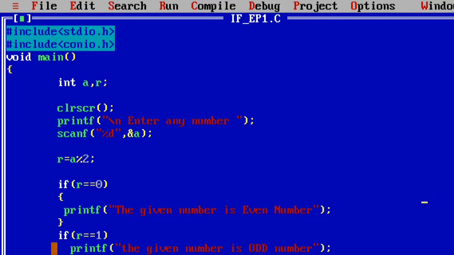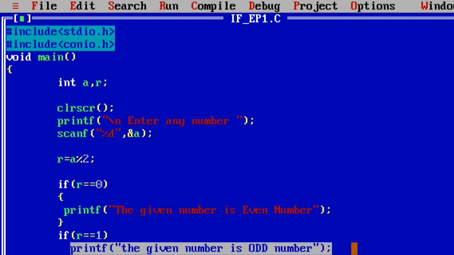Then comes the next if condition. The variable r contains the value 0, that means remainder 0. So 0 equal to 1, the given condition is false. False means the following line is not executed, that means omitted, ignored by the C compiler while it is executed.